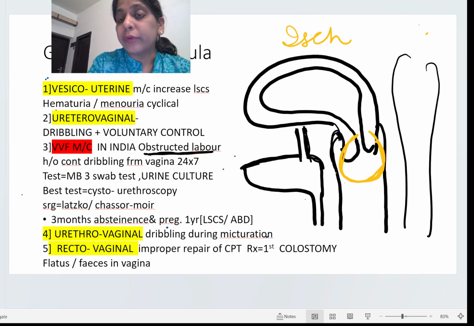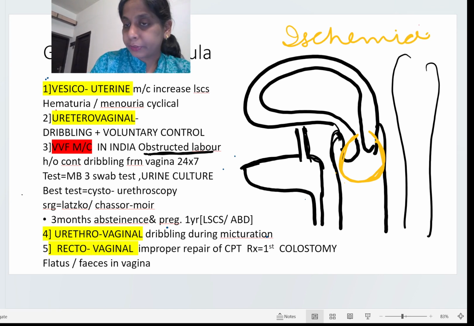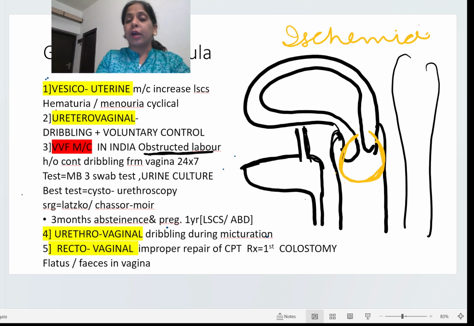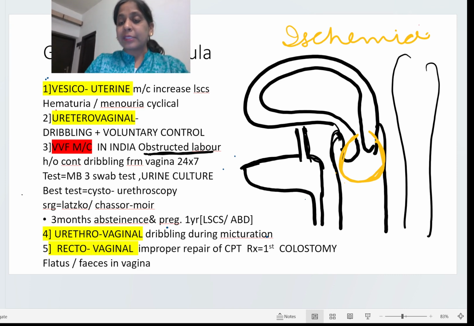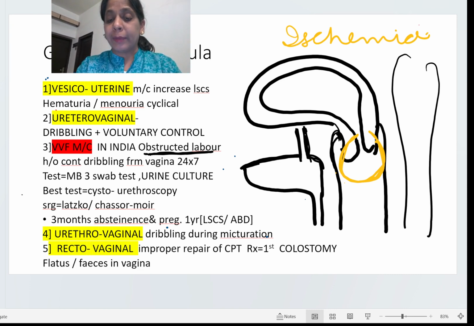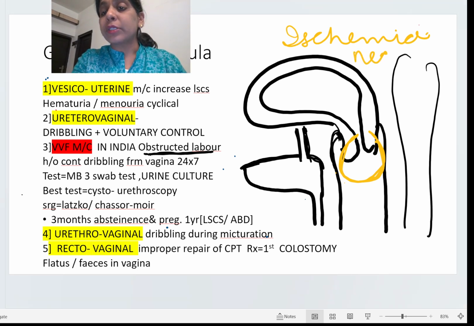Due to the increased pressure here, the blood flow gets stopped to all the nearby areas. And if this ischemia is prolonged for a long time, as in the case of obstructed labor, then there is ischemic necrosis also.